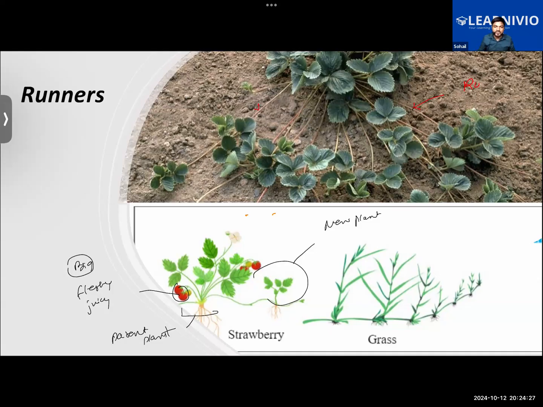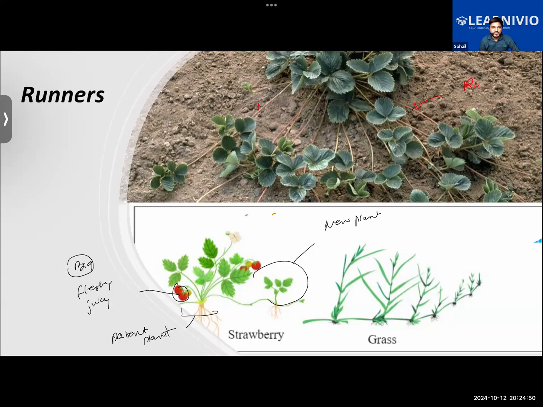Because when I'm going to grow a new plant from a seed, it will take more time. I will have to purchase the seed, so it will cost me some money. But here, growing a new strawberry is not going to cost me any money. It is cheap. Plus, it will be saving my time, isn't it? Yes, that is one thing.